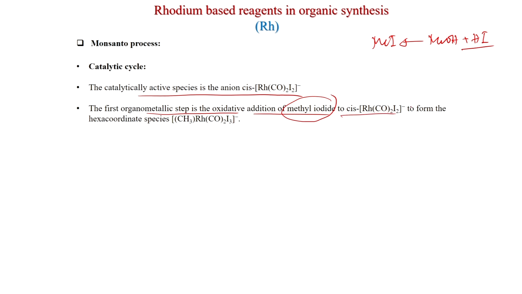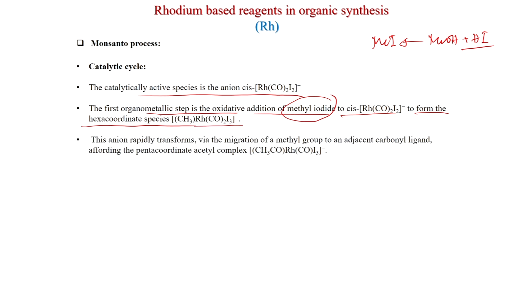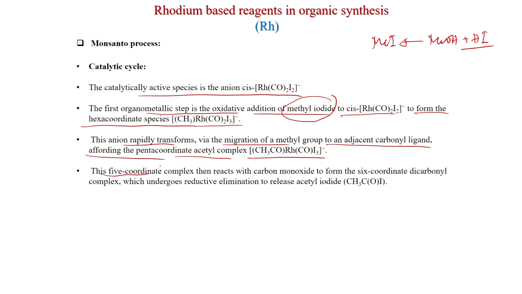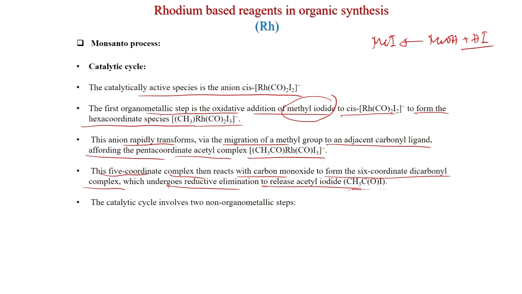Addition of methyl iodide to cis-[Rh(CO)2I2]- forms the hexacoordinate species [CH3Rh(CO)2I3]-, and the anion is rapidly transformed by the migration of the methyl group to an adjacent carbonyl group, affording the pentacoordinate acetyl complex. Like always happens, the methyl group inserts into the metal carbon monoxide bond. Thus, this 5 coordinate complex then reacts with carbon monoxide to form the 6 coordinate dicarbonyl complex, which undergoes reductive elimination to release acetyl iodide, and this acetyl iodide will generate the HI.